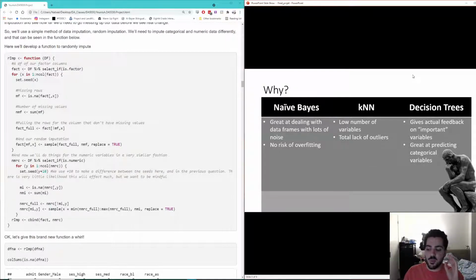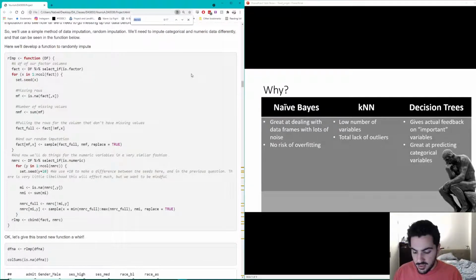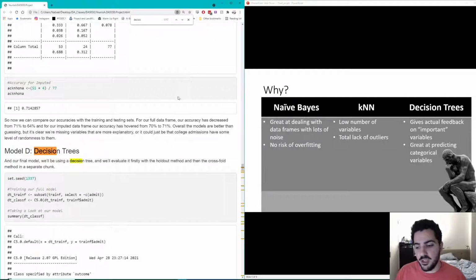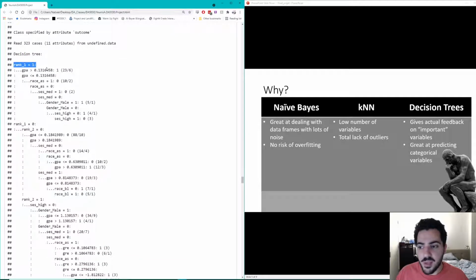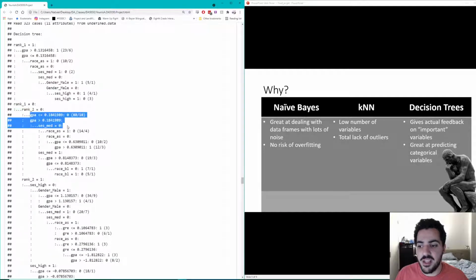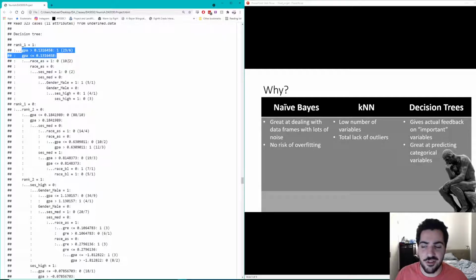Decision trees were a really key model for this project, because a lot of this project isn't about understanding whether a certain student will be accepted, but why they're being accepted. This is the one that gives us actual feedback on important variables, and decision trees are great at predicting categorical variables. So let's take a quick look at our decision tree. Right away, the first thing the decision tree wants to look at is whether or not the university is rank 1, most prestigious. And in every case, the second thing it wants to look at is your GPA.